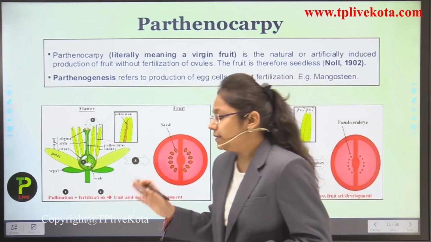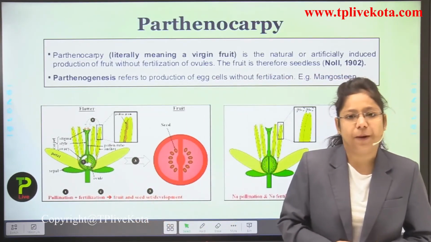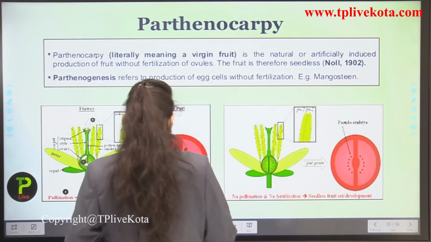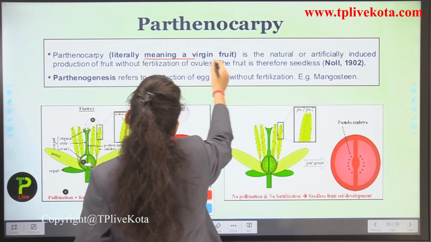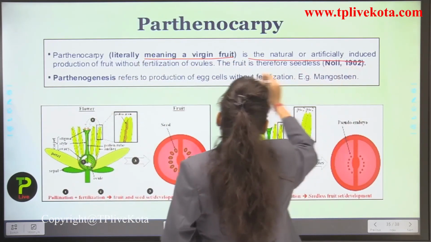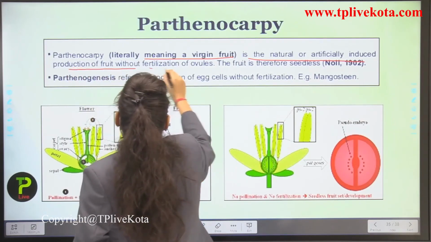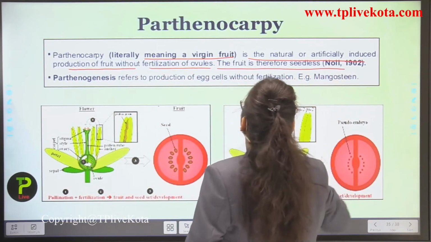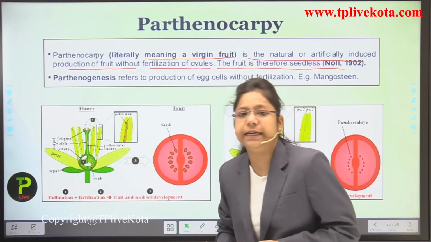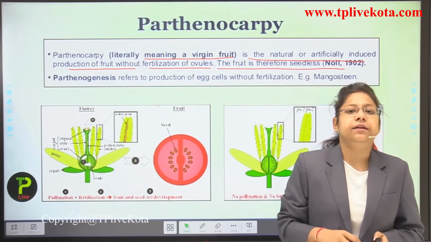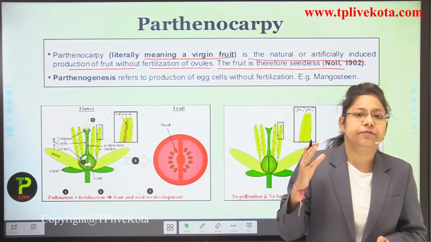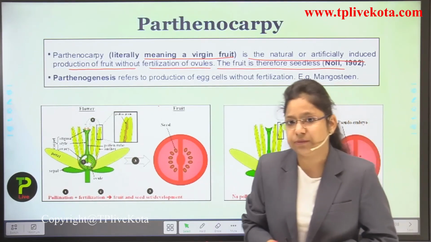Now this is the pictorial representation of parthenocarpy. Parthenocarpy literally means virgin fruit: natural or artificially induced production of fruit without fertilization of the ovule, and this fruit is therefore known as seedless. Parthenocarpic fruits are very common in today's market. Why?